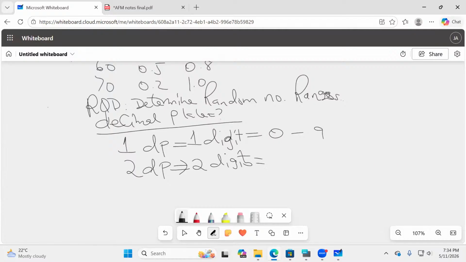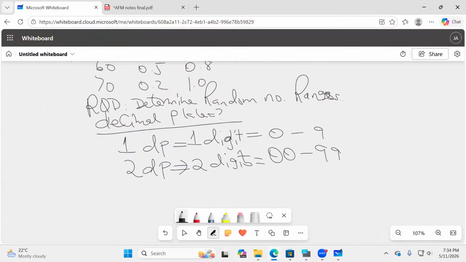2 digits. How will these 2 digits look like? 0, 0 to what here, somebody? 0, 0 to 99, and so forth. So if there are to be 3 digits, we shall talk of 0, 0, 0 to 9, 9, 9. It doesn't make sense that much, I know. So determine random number ranges.